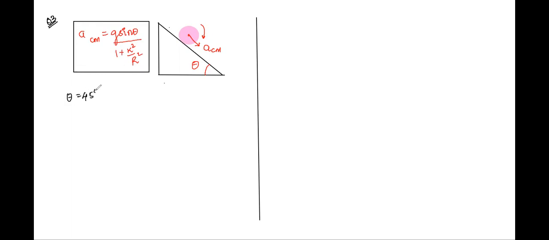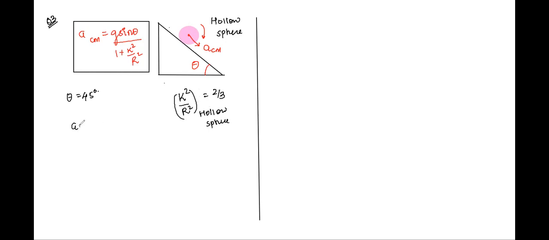Now, what is the value that is given to us in the question for theta? 45 degree, sir. Okay. What kind of body is it? Hollow sphere, cylinder, or anything else? It's a hollow sphere, sir. Do we know the value of k square by R square for a hollow sphere? Sir, it's 2 by 3. Very good. Excellent.